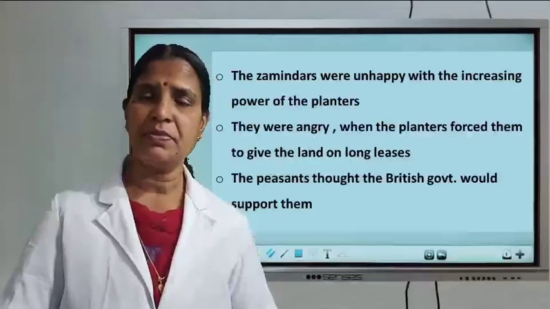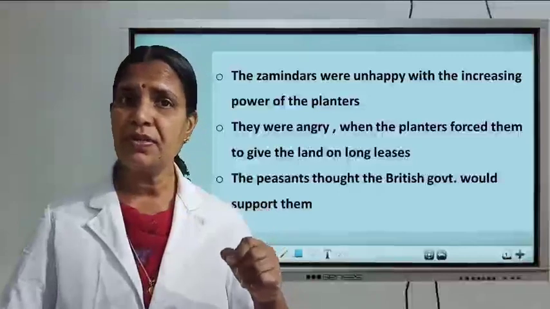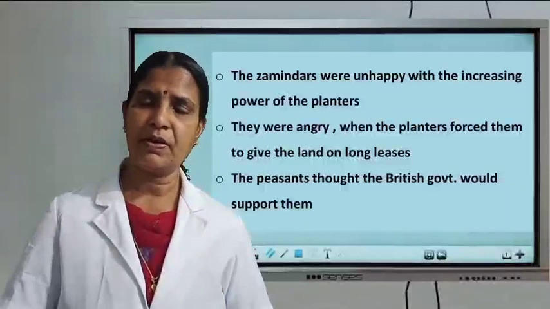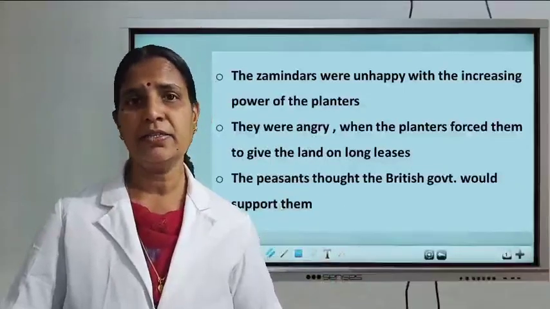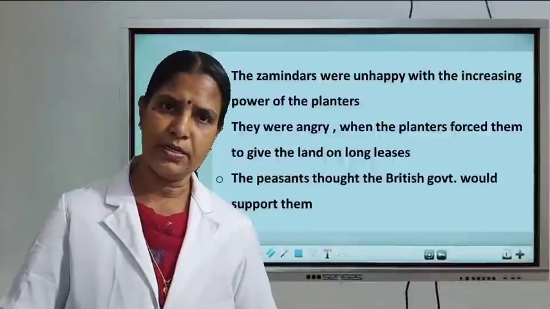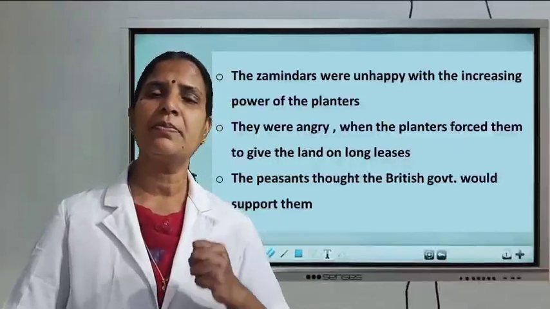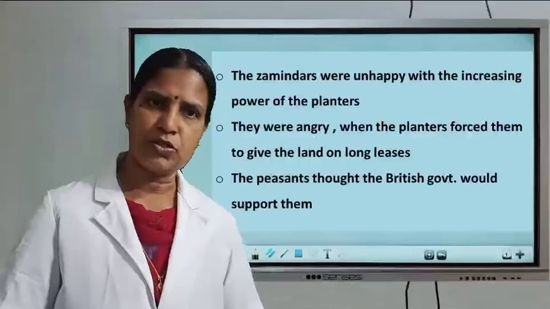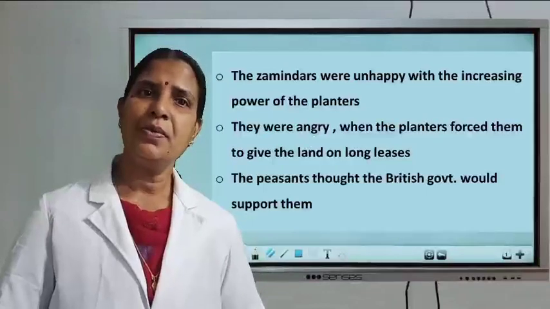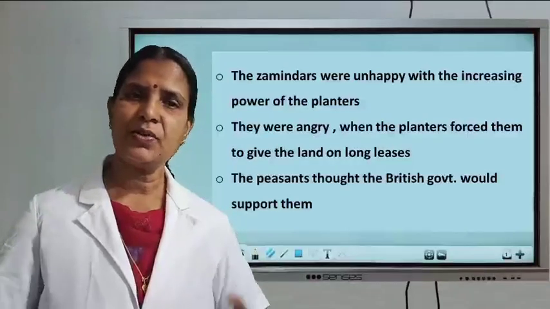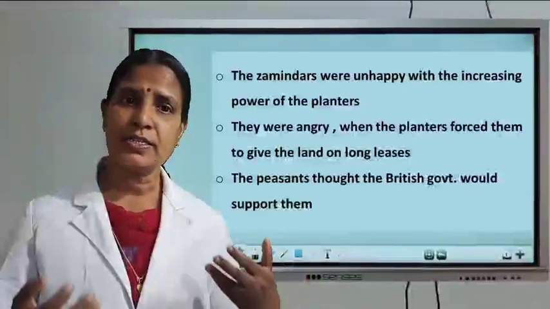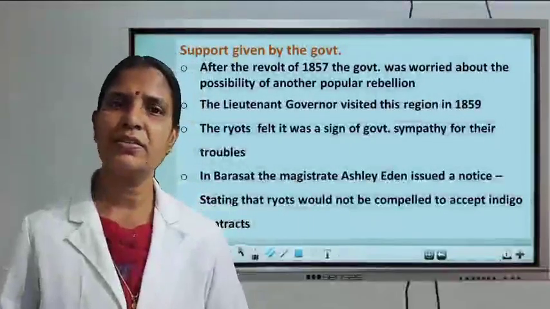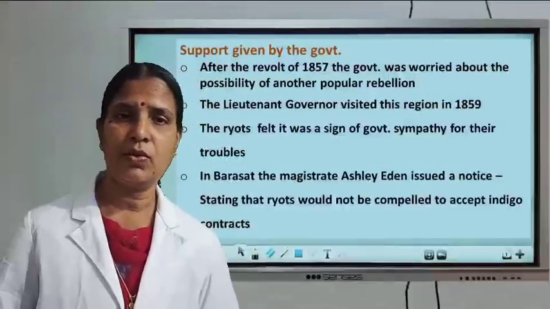At the same time, the Zemindars were forced to give their land to the planters on lease for long years. Because of this, the Zemindars gave their support to the peasants. Clear? And the peasants thought they were getting support from the British government also. That also encouraged the peasants to organize the rebellion.